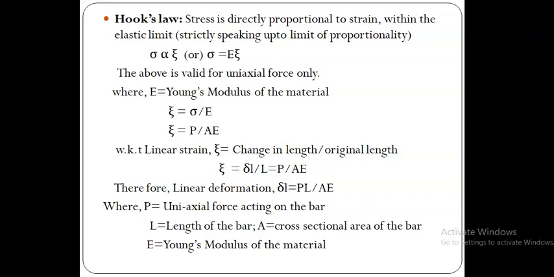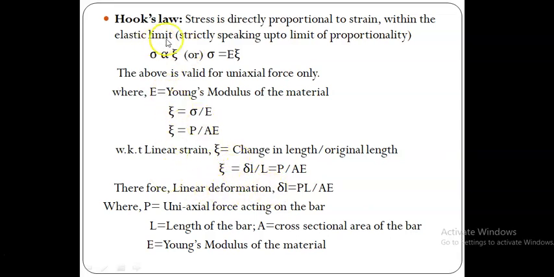Suppose a member or a material is loaded, once it is strained, so that can be physically viewed. We can see that, we can feel, and that observation can be taken. What is the deformation that takes place? That should be taken, that is del L. And what is the original span? So del L divided by original span gives the strain, that is epsilon.